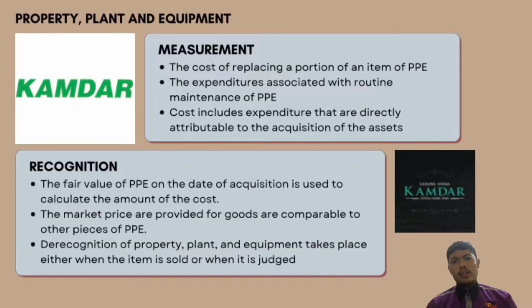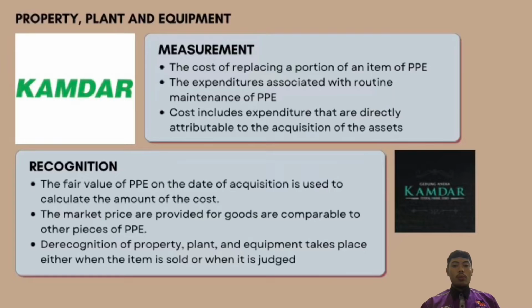The expenditure associated with the routine maintenance of property, plant and equipment is included in profit and loss as incurred. For recognition, the fair value of property, plant and equipment on the date of acquisition is used to calculate the amount of the cost that is recognized as a result of a business combination.